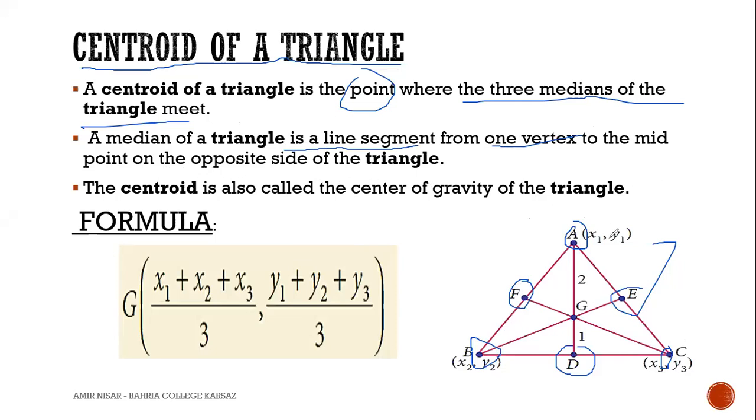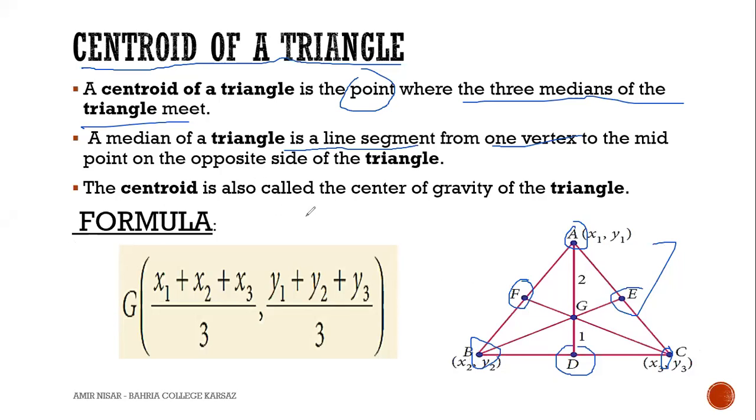The side opposite to vertex A is BC, opposite to vertex B is AC, and opposite to vertex C is AB. So I hope I have described the median again.